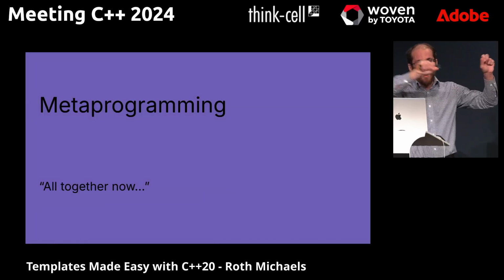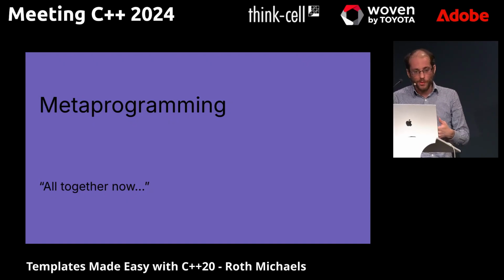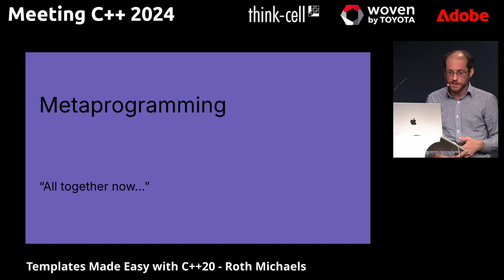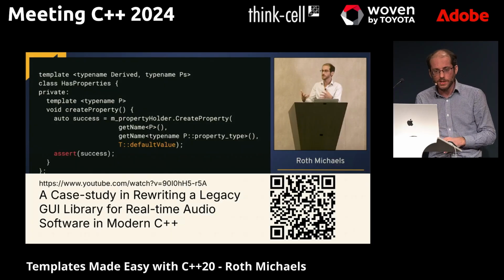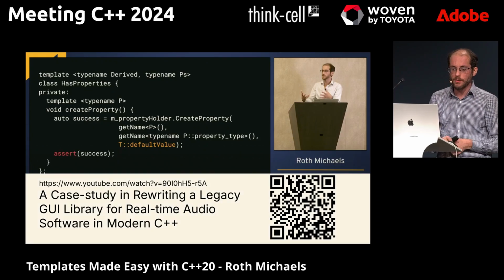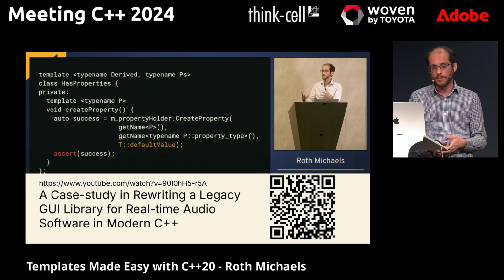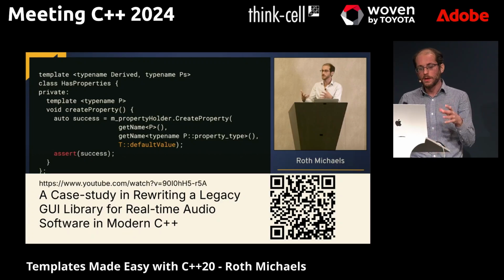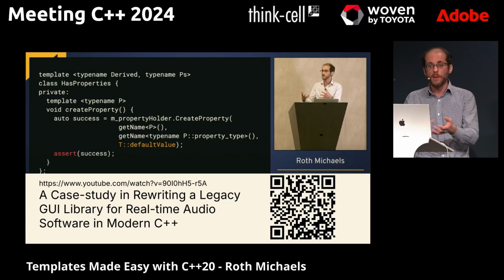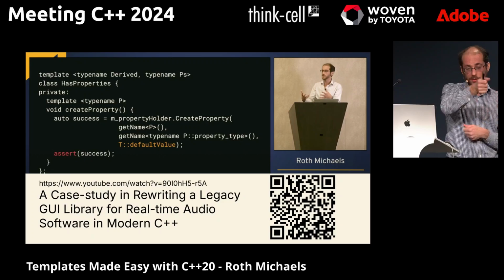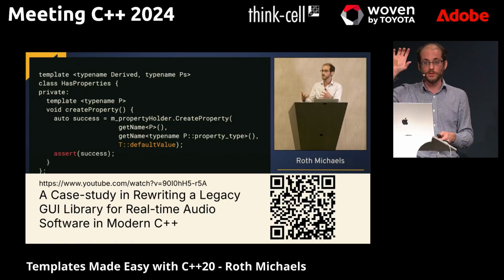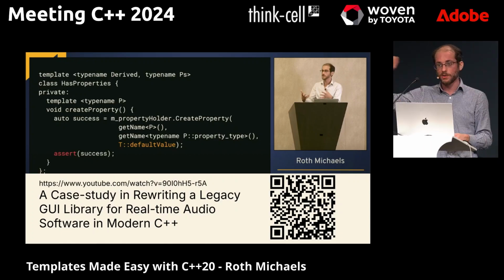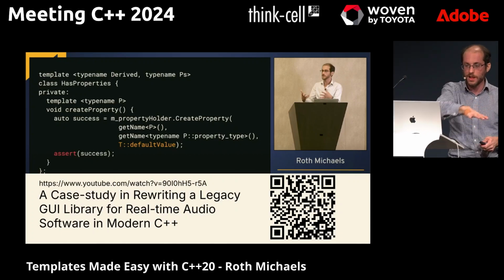So, putting all of these bits together, fold expressions, concepts, constexpr, I'm going to show you a very brief metaprogramming example. A few years ago, I gave a talk at CppCon about a graphics library that we use internally and how we wrote a layer on top of a property system that allowed us to do things like set colors and fonts on things. We could do it in C++. We could do it with graphical tools, editing the UI. We can serialize those things to XML files, use style sheets.